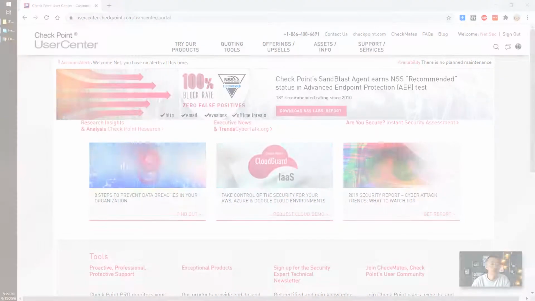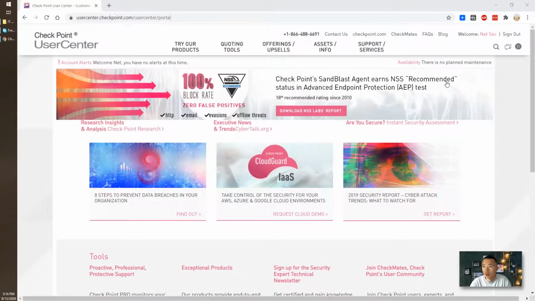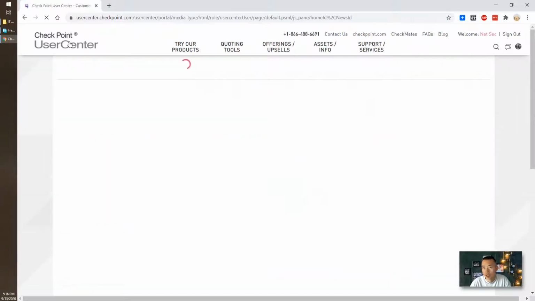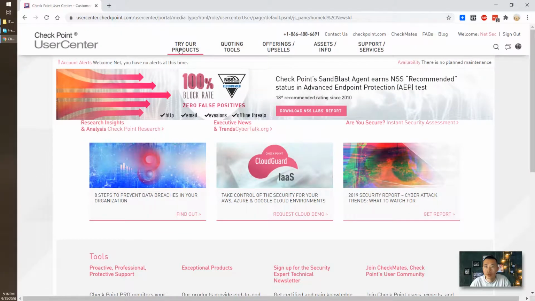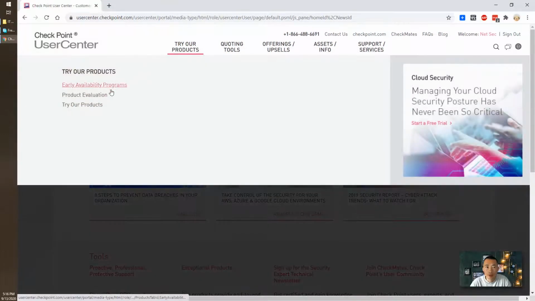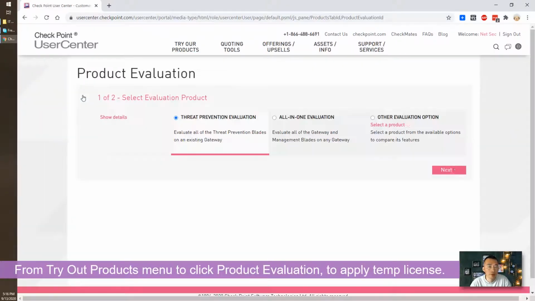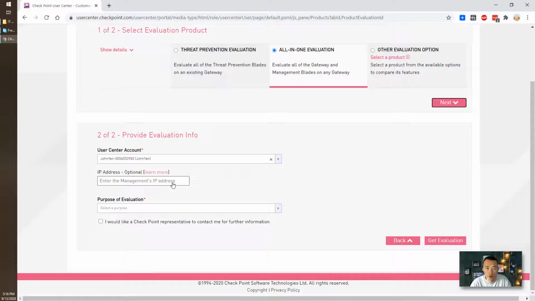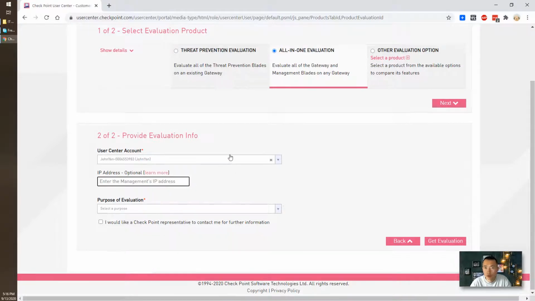Let's start. Of course, first you need to have a Checkpoint account. As you can see here, I already registered an account using NetSec. You can do the same: just go to Checkpoint User Center and register an account. Once you register, you can go to try our product. There's product evaluation, and from there you can apply for evaluations. Usually I do the all-in-one evaluation, and you will get a bunch of options for what you want to evaluate, the management server IP, etc.